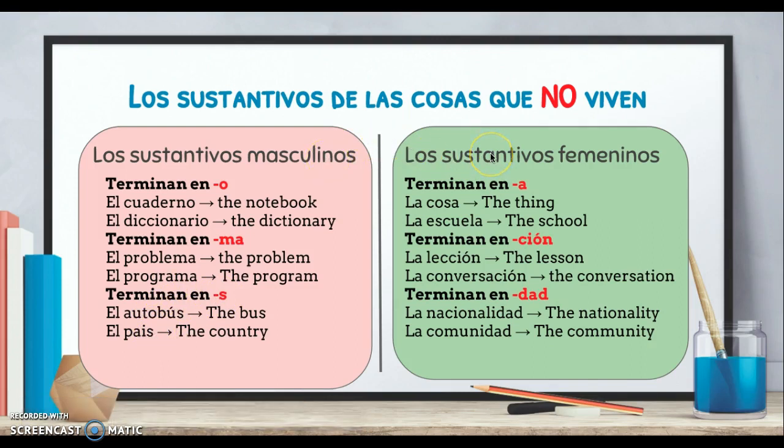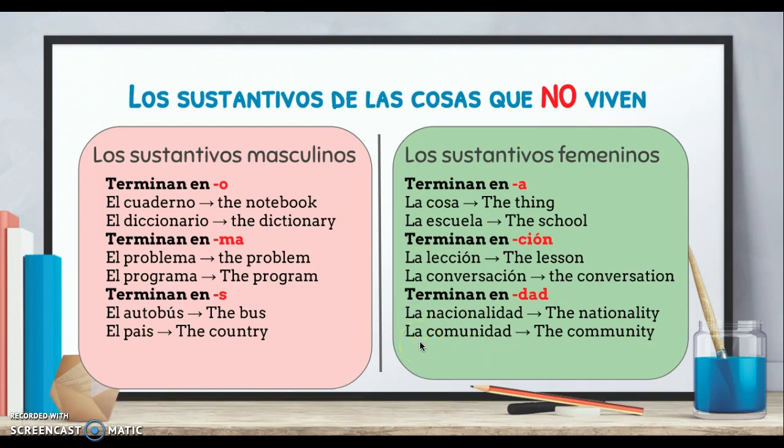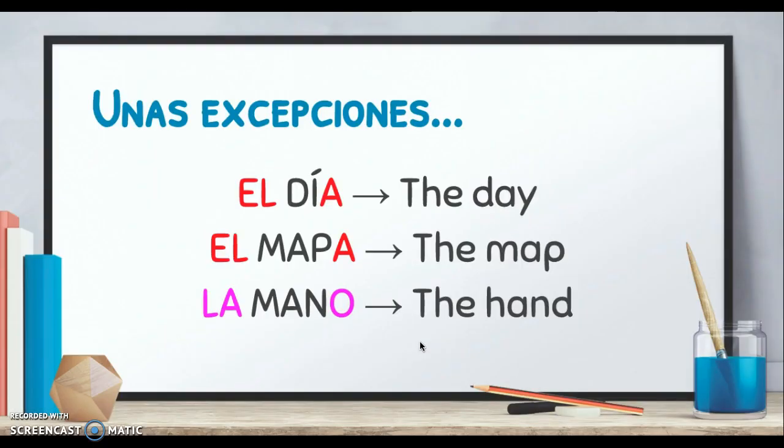A ver, los sustantivos femeninos, las palabras que terminan en A, la cosa, la escuela. Los sustantivos que terminan en ción, la lección, la conversación, siempre son femeninos. Y los sustantivos que terminan en dad, la nacionalidad, la comunidad, siempre son femeninos también. These are just general rules that are good to know. But again, like I said, with practice and with time, these things just come naturally, whether they're feminine or masculine in your head.